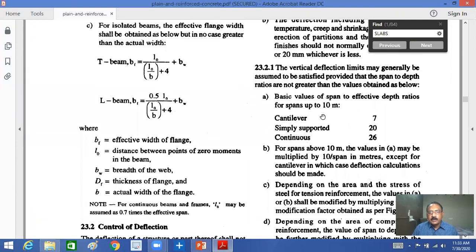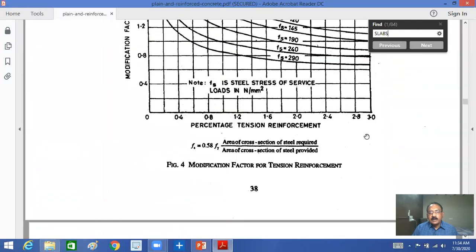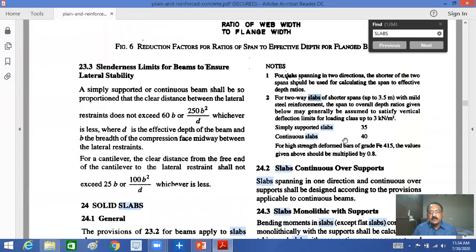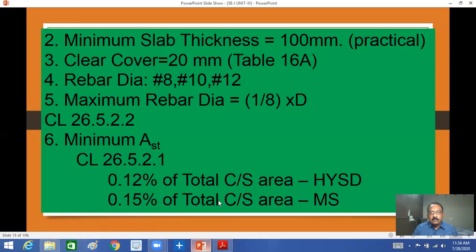These are basic values up to 10 meters. For cantilever, span by depth ratio 7, simply supported beams or slabs 20, continuous slabs 26. You must remember these values. Always these are useful in beams and slabs. And for continuous and two-way slabs, these values are 35 for simply supported slabs and for continuous slabs. Okay, this is as per your IS 456 code book.